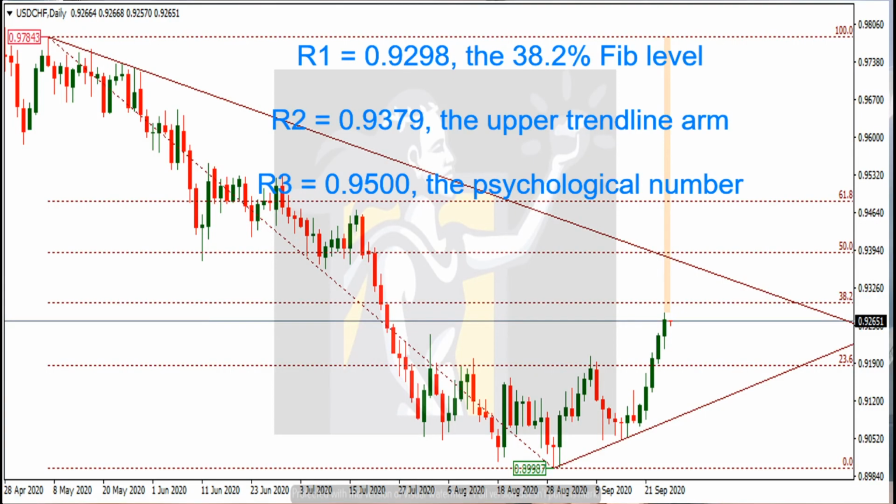On the upside, the US Swiss may have a hard time moving forward near the following price levels. Resistance 1 is at 0.9298, which is the 38.2% Fibonacci level. Resistance 2 is at 0.9379, which is the upper trend line arm. And resistance 3 is at 0.9500, which is the psychological number. Now, the technical bias is expected to remain bearish as long as the 92.98, a major horizontal resistance level, remains intact. And now let's move on to the US gross domestic product annualized news.